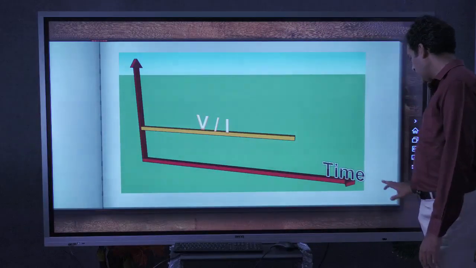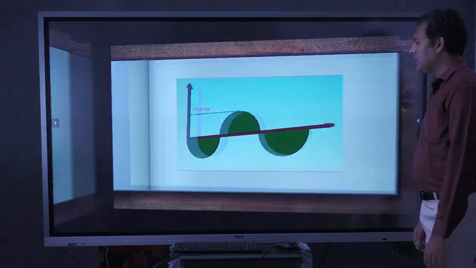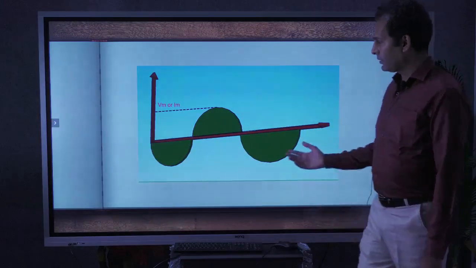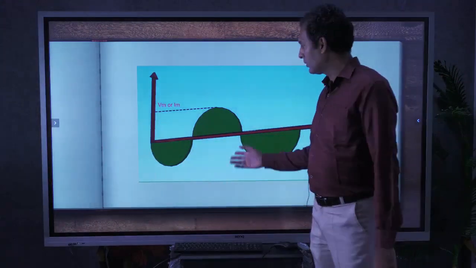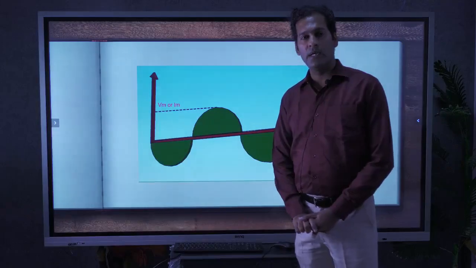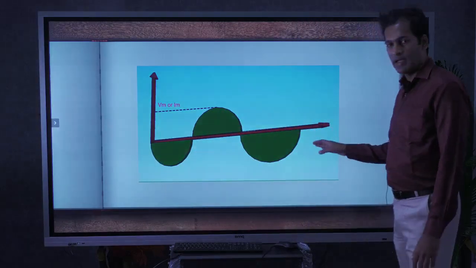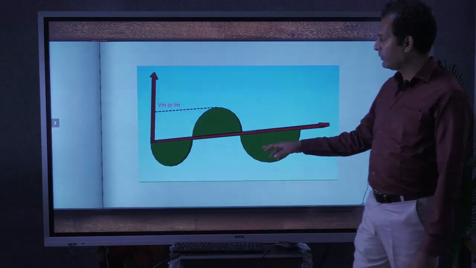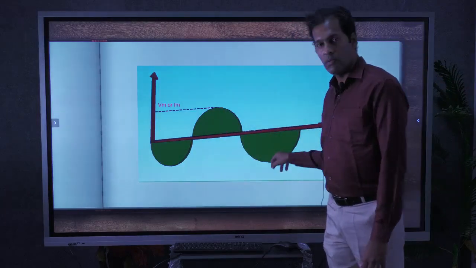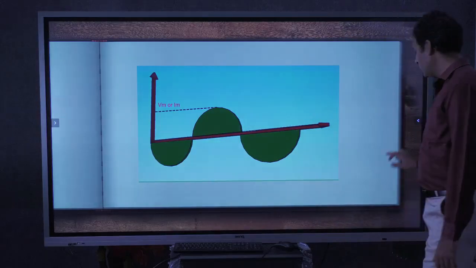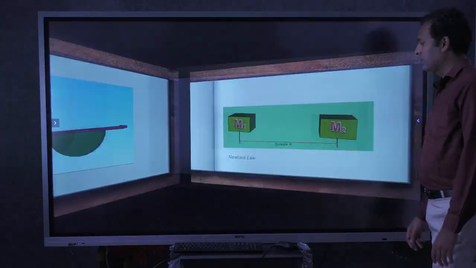The second one is alternating current. Here we can see that the values are continuously changing with respect to time. So voltage or current will be changing in alternating form. These are the two types of currents we normally use.